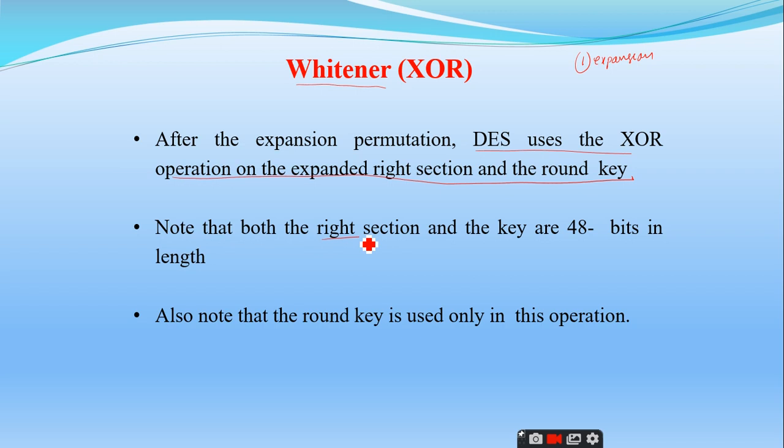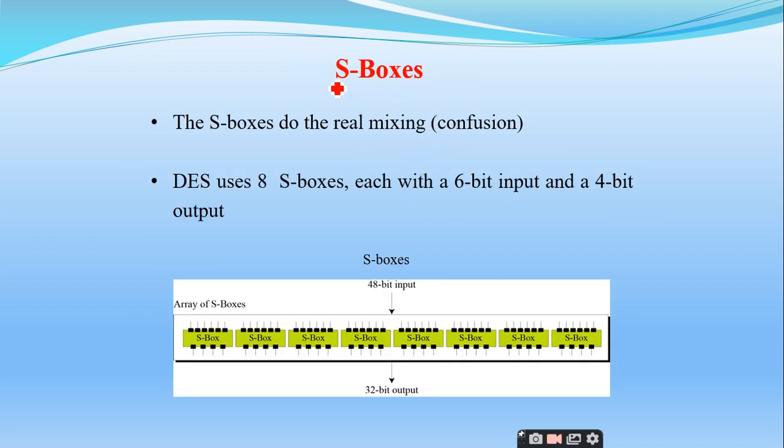Note that both the right section and the key are 48 bits in length. That is the reason why we can perform the XOR operation. Also note that the round key is only used in this operation. Remember, the key is nowhere else used in the DES algorithm. It is used only in the XOR operation. There is no need to explain the XOR operation: if the bits are different, the output is set, and if the bits are equal, the output is reset. Set means 1 and reset is 0.